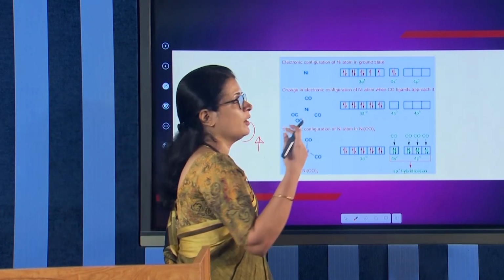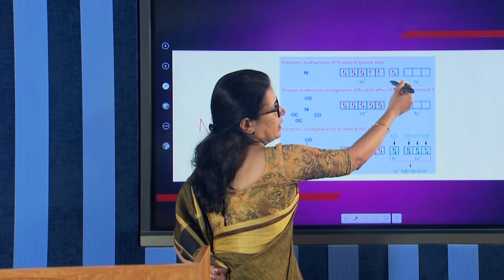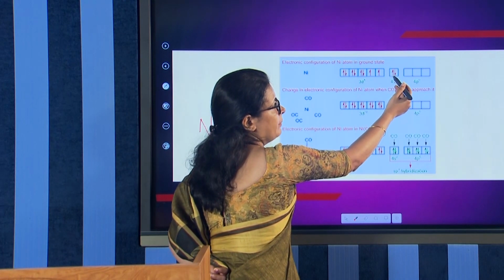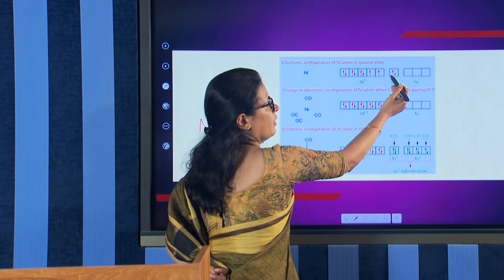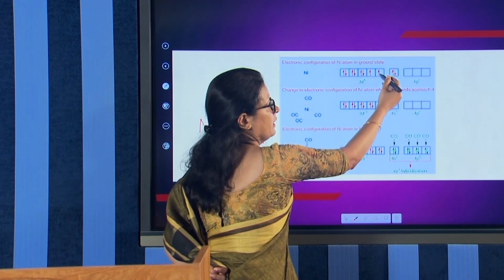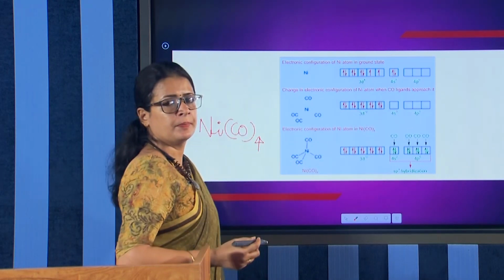How does this pairing of electrons take place? See this. There are 2 electrons in the 4s orbital. They will be coming here. One will be coming here and get paired, and another will be coming here, that also gets paired. Like this, the arrangement will be obtained, right?